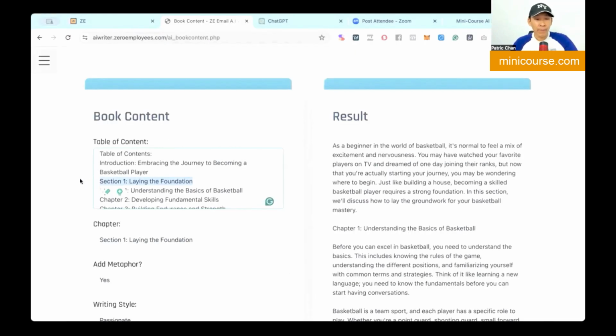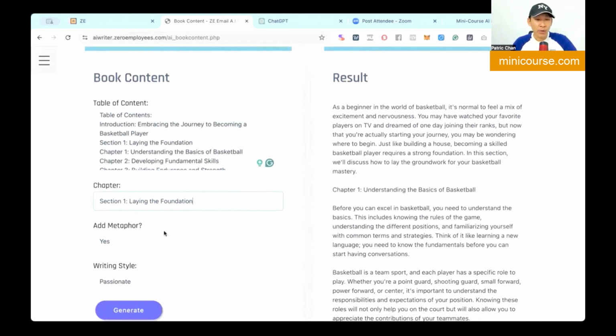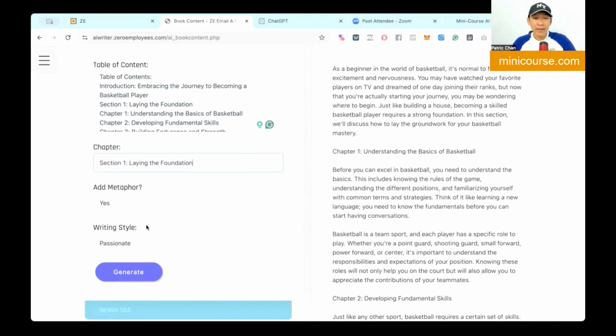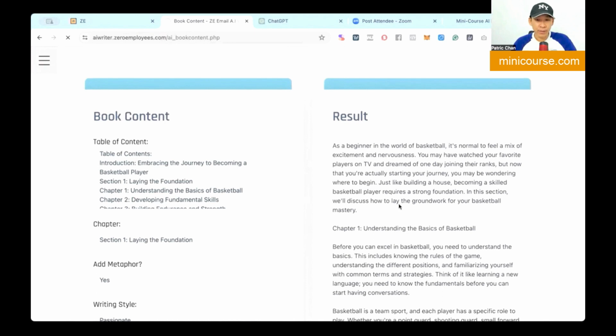I'm going to copy section 1 here under the chapter. And this time we want to add a metaphor in this chapter. And then the writing style, perhaps you want it to be more passionate for the first chapter. So let's go ahead and generate right now and just wait for the engine to do its work.